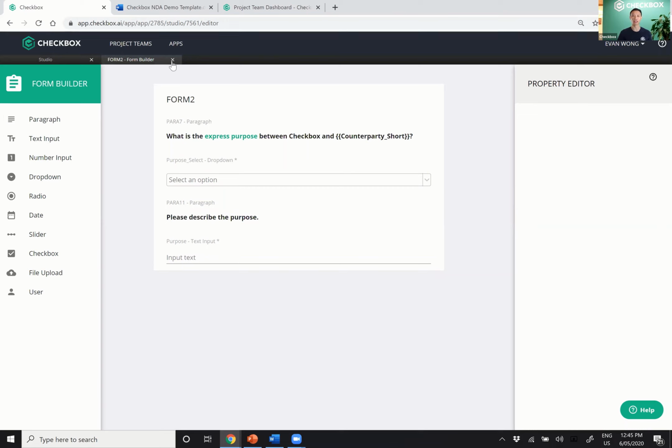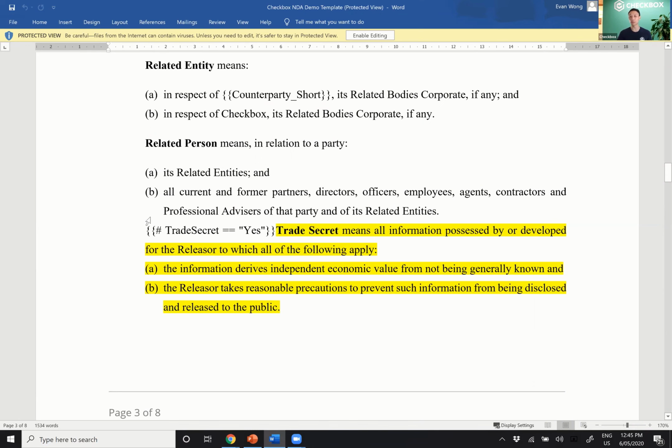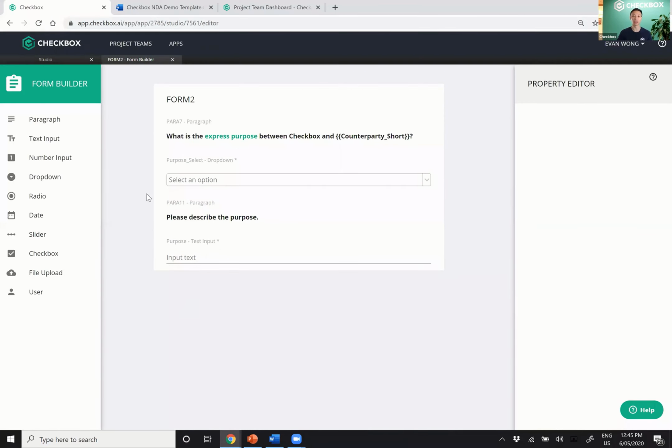That's it. Now, one last thing we need to automate in this NDA, because I could have made this NDA a lot more simple, but I did want to show you that we can handle complexity, at least to some extent. There's a section here around trade secrets, which only applies if there are trade secrets involved in the engagement. So let's add one last question, and we're pretty much there, guys.